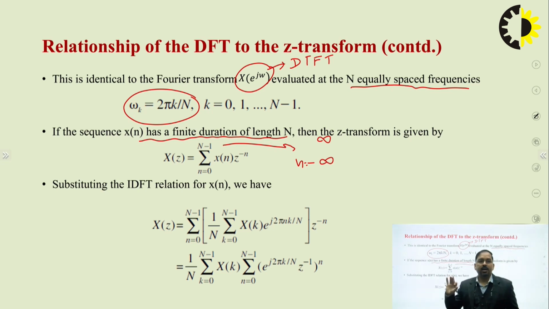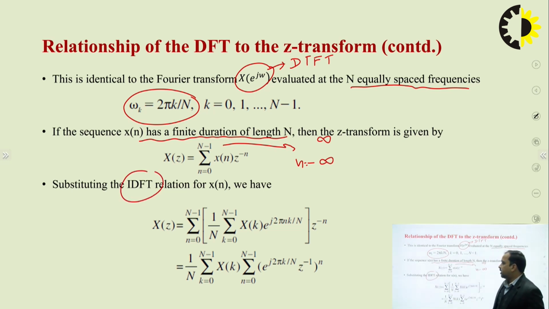But if we have finite points, definitely the summation will change from 0 to N minus 1. Now, by substituting the IDFT, equation number 2 from our last slide, in this equation, X(z) equals summation n equals 0 to capital N minus 1.